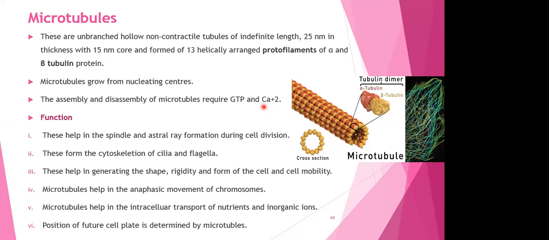Why do we need alpha and beta tubulin? Because we have to make the protofilaments. If the protofilaments are not made, how will the microtubules be made? Also, what are these tubulins like? They are proteins. Tubulin is a protein. That's what I told you.